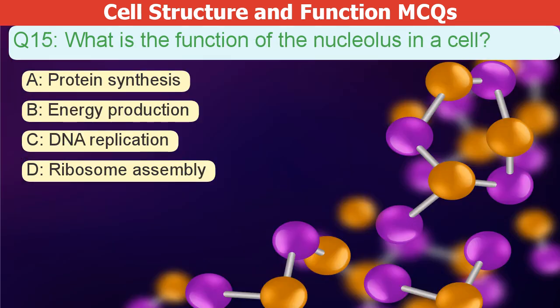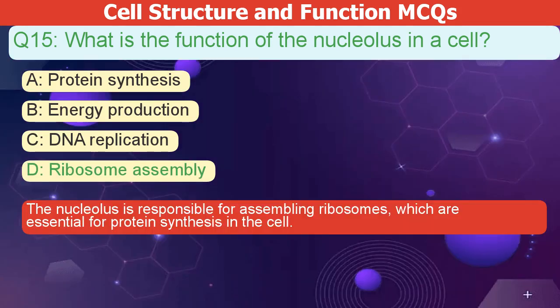What is the function of the nucleolus in a cell? A. Protein synthesis. B. Energy production. C. DNA replication. D. Ribosome assembly. The correct answer is D. The nucleolus assembles ribosomes, which are essential for protein synthesis in the cell.